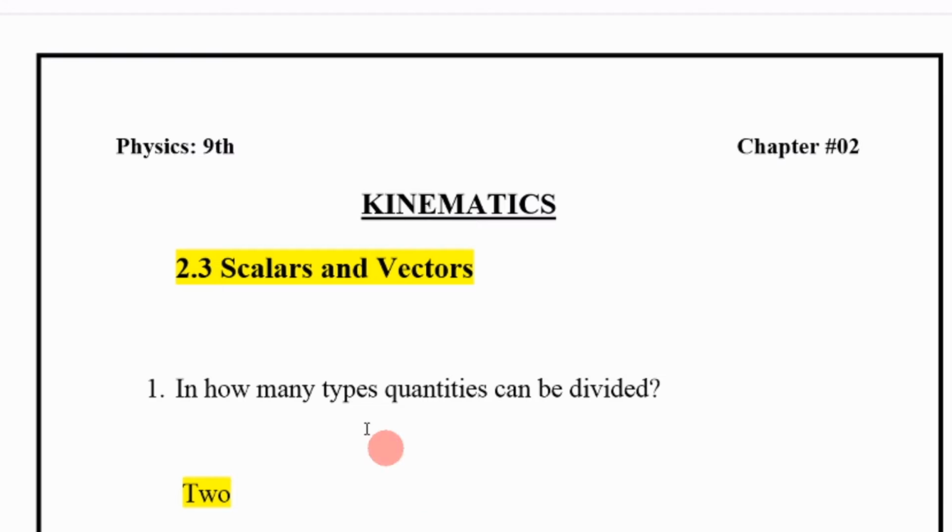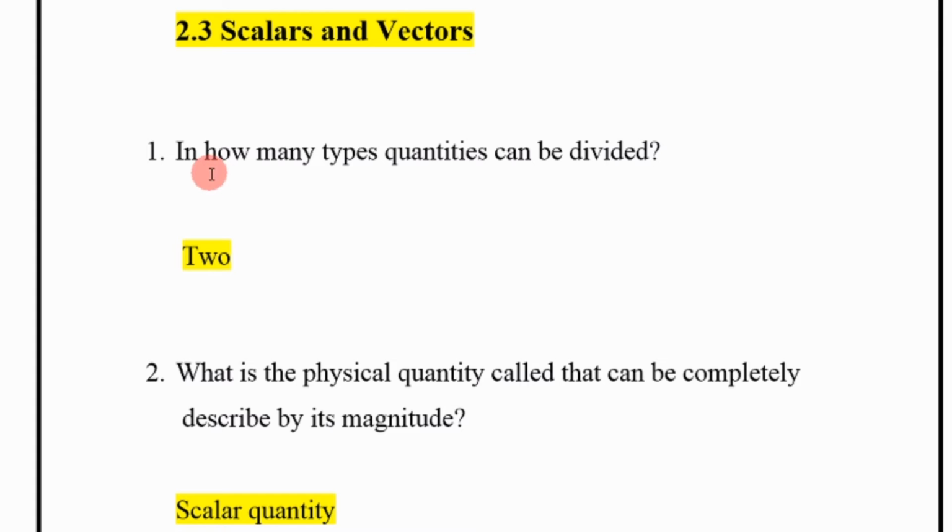So let's start now. Physics 9th, chapter number 2, kinematics. 2.3 is scalars and vectors. First, in how many types can quantities be divided?